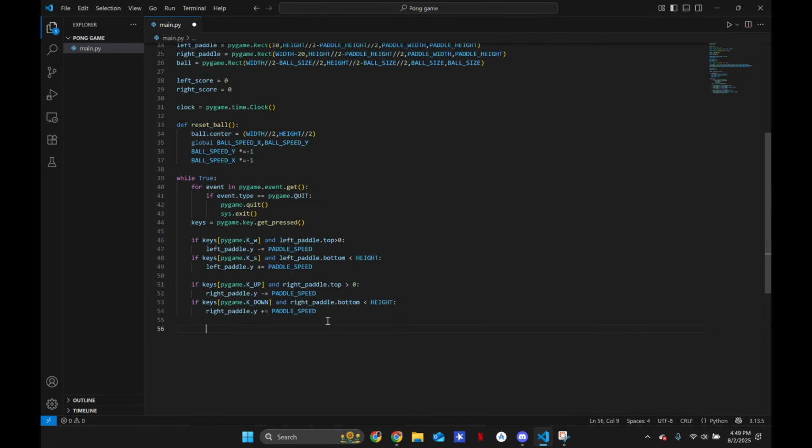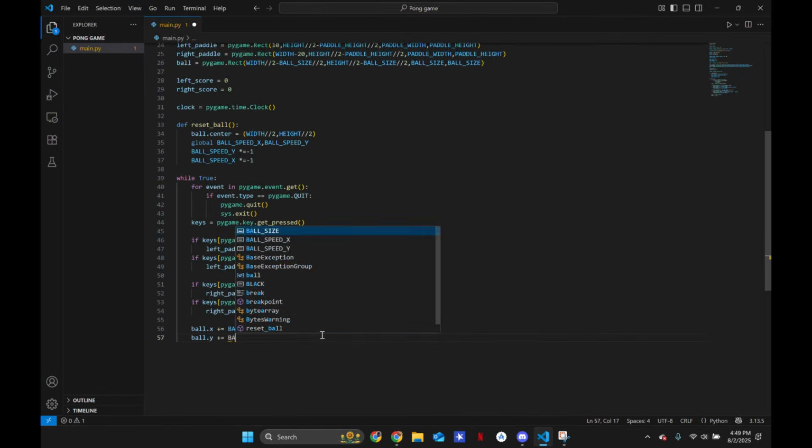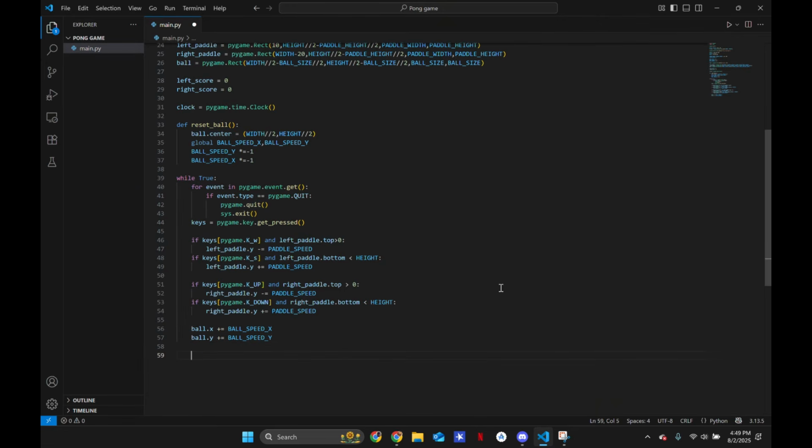So let's say ball.x is going to be plus equals ball_speed_x. And then it's going to be the same thing for ball.y. It's going to be plus equals ball_speed_y. There we go. So that's just the movement. And the reason we do y and x is so it can move not just horizontally and vertically, but also diagonally and in any kind of way that it wants.